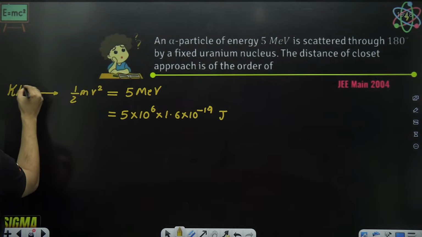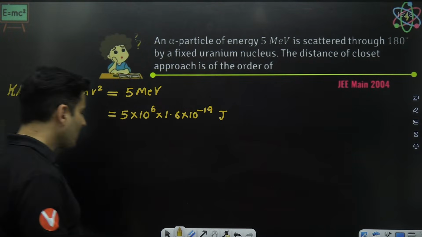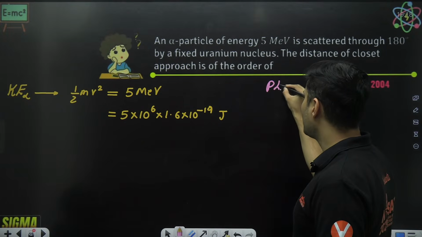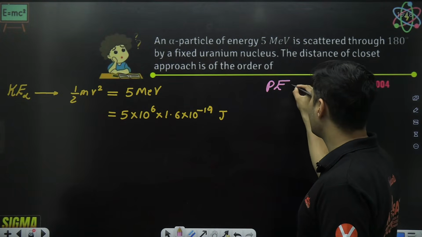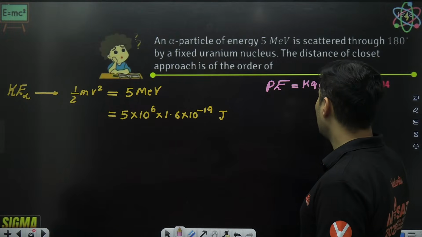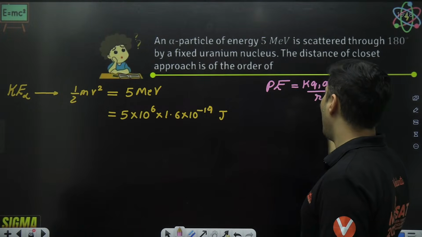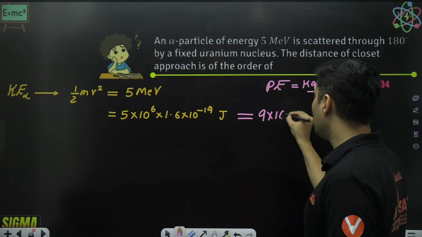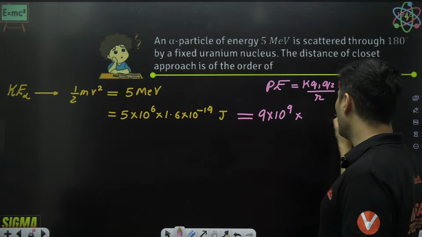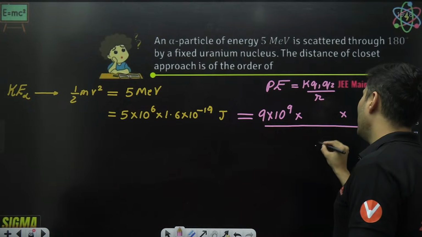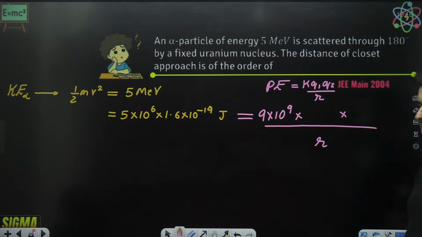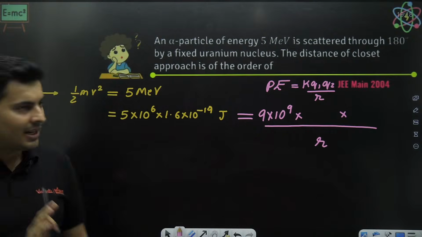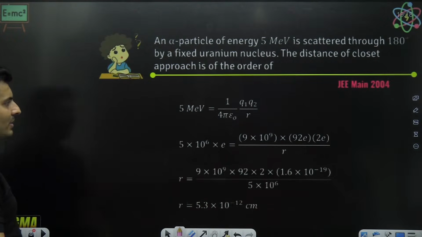This kinetic energy of the alpha particle will be the potential energy, which is K Q1 Q2 divided by R. So this will be equal to 9 into 10 to the power 9 Q1 Q2 divided by R. That's all. So everything will be known except for R.